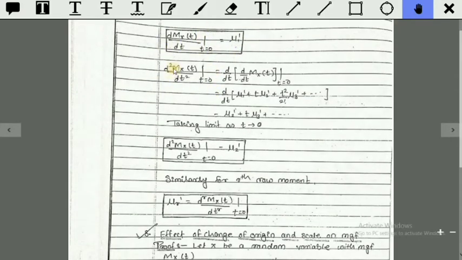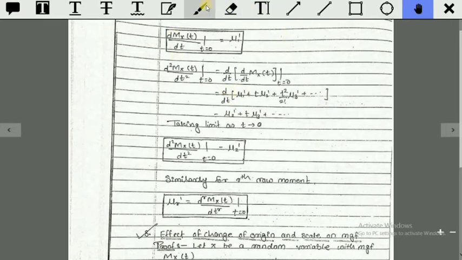Similarly, we have to take the second order derivative of MGF at t equal to 0. So we will get mu 2 prime. This is the method to get the second order derivative. Either you can apply the u into v rule, or just write d by dt of the expression you derived earlier for d by dt M_X(t). Just put it there: mu 1 prime plus t mu 2 prime plus t square by 2 factorial mu 3 prime plus and so on.